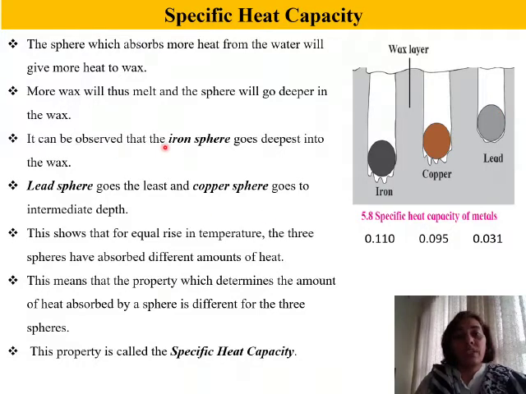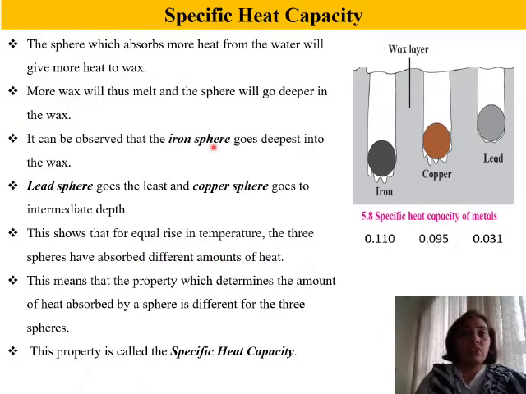It can be observed that iron sphere goes deepest into the wax, lead sphere goes the least, and copper sphere goes to the intermediate depth. Intermediate, that is in between. So copper is going to occupy a space between iron and lead. This shows that for equal rise in temperature, the 3 spheres have absorbed different amounts of heat.